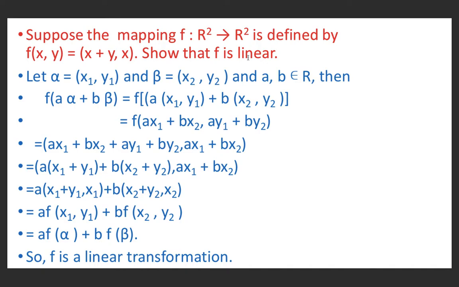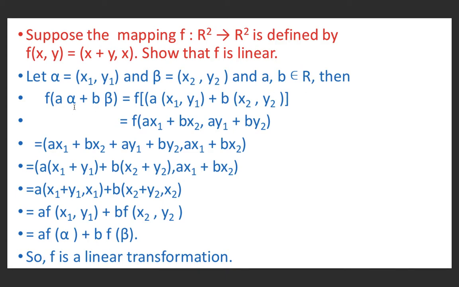And on combining these two, we can also prove that f(aα + bβ) is equal to a f(α) + b f(β). So if f(aα + bβ) is equal to a f(α) + b f(β), then also f is linear. So let's check this. Let α = (x1, y1) and β = (x2, y2), and a and b are elements of R. a and b are real numbers.